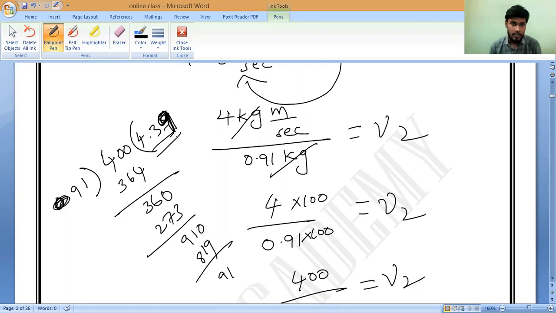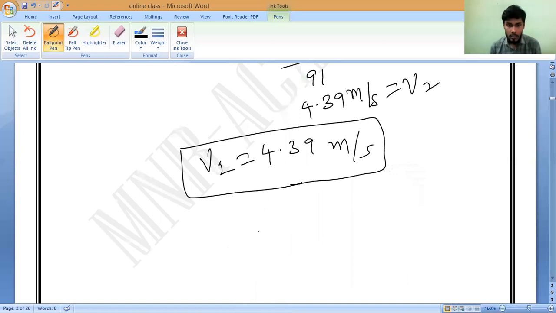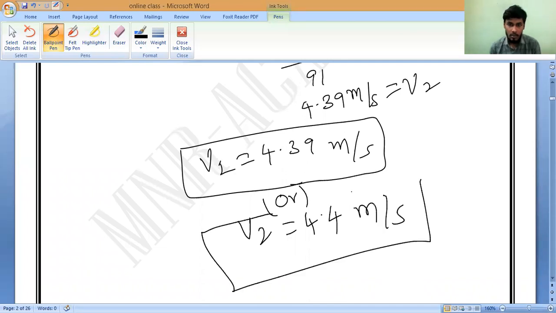Or else, if the second digit is 5 or greater than 5, you can borrow one for the previous digit and we can end it. So you can write V2 is equals to 4.4 meter per second, single digit. That's all. Do it.